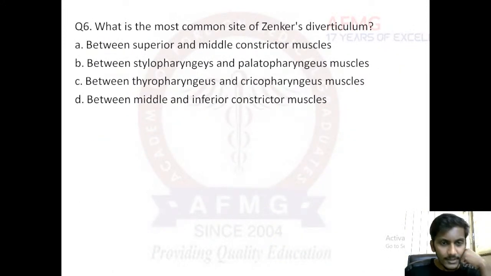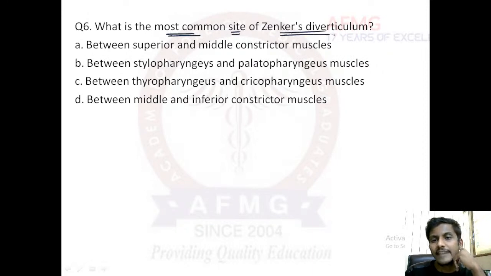Moving on to question number 6. A very easy question but has been asked in August examination. So what is the most common site of Zenker's diverticulum? A question from surgery. Between superior and middle constrictor muscles, between stylopharyngeus and palatopharyngeus, between thyropharyngeus and cricopharyngeus, between middle and inferior constrictor muscles. Very good. Yes, the answer to this question is option C, between the thyropharyngeus and the cricopharyngeus muscle.